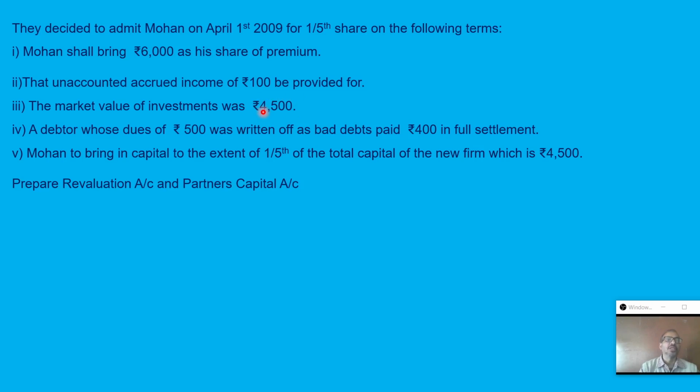If it is there, then we have to utilize it. Now, a debtor amounting to rupees 500 was earlier written off as bad. Now he paid rupees 400 as his full and final settlement. Mohan will bring 1/5 of the total capital, which is rupees 4,500. We have to prepare the revaluation account as well as the partners capital account.